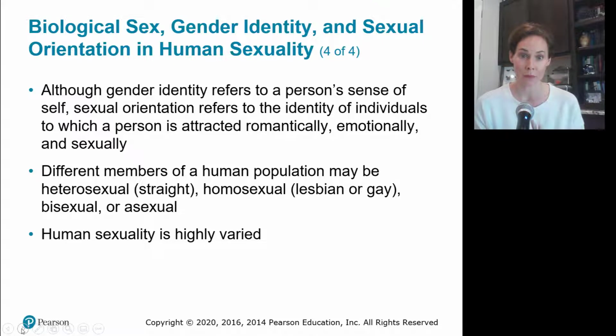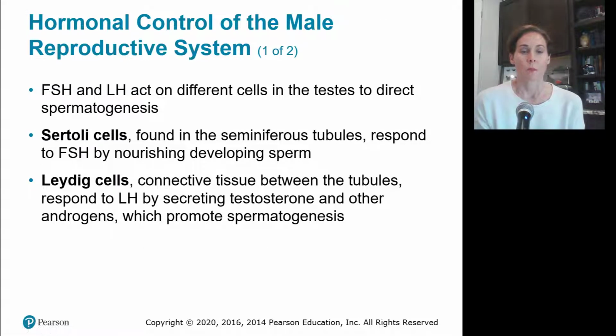Homo means same, so you like someone of the same sex as you. Bi, you like both. Asexual, you have no sexual preference. Obviously human sexuality is highly varied, and we are probably the main organism that exhibits gender identity and sexual orientation that varies from our biological sex.